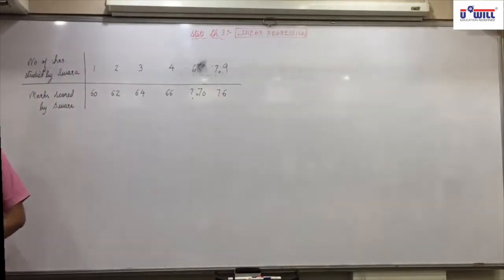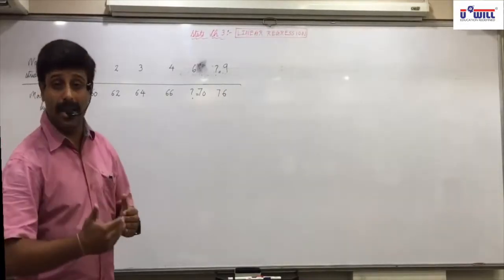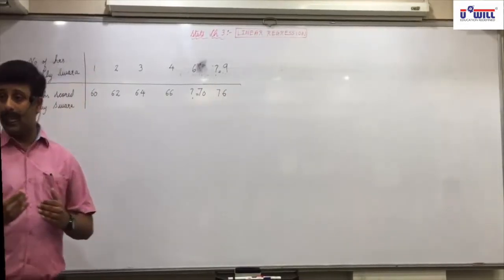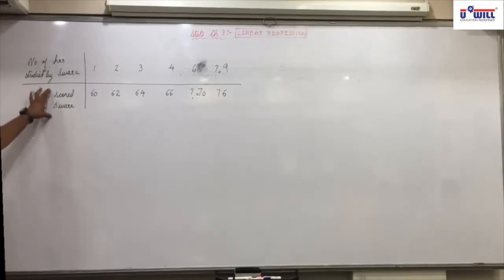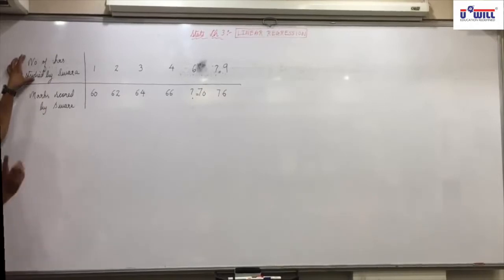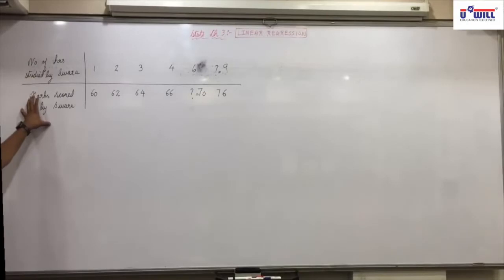That is regression. If you go with the dictionary meaning of regression, then to regress means to go near the mean. To go near to the value of mean, arithmetic mean, x bar, y bar. But here regression means we are going near the mean to estimate. We use the values of means of x and y to estimate what would be the value of y for a given value of x, or to estimate the value of x for a given value of y.